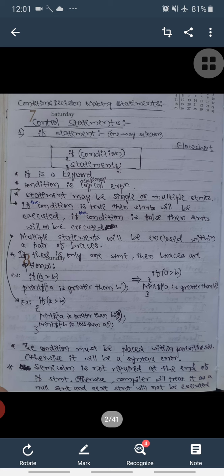If the statement is only one statement, then open brace and close brace can be removed. If multiple statements are there to be executed if the condition is true, then compulsorily we have to use open brace and close brace. And if there is one statement, then braces are optional. Okay.